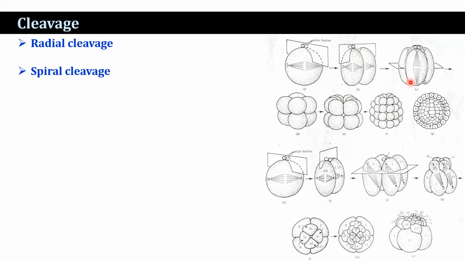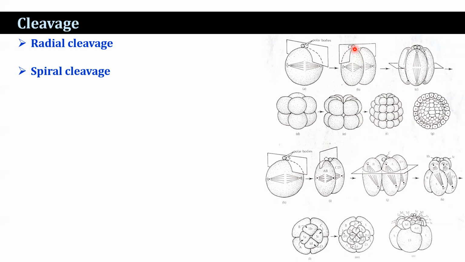In radial cleavage, the spindle of a given cell, and thus the cleavage planes, are oriented either parallel or perpendicular to the animal vegetal axis. Thus, the daughter cells derived from a division in which the cleavage plane is parallel to the animal vegetal axis end up lying in the same plane as the original mother cell.